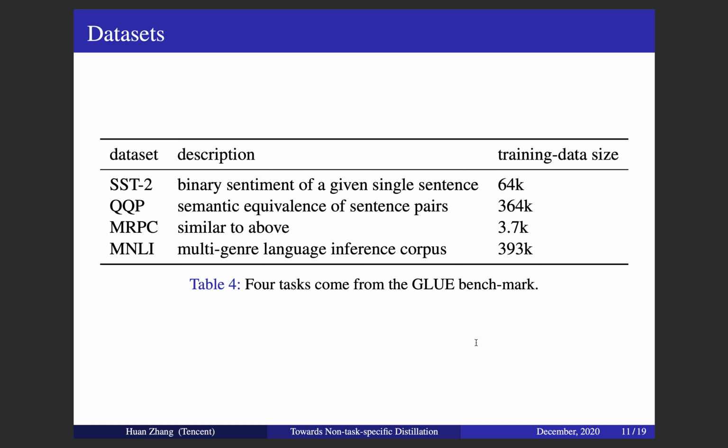To evaluate the performance of the proposed non-task-specific distilling method, we conduct experiments on 4 tasks from the GLUE benchmark. The SST-2 task is to predict the binary sentiment of a given single sentence. The QQP task is to determine whether each pair is semantically equivalent. The third one is similar to the QQP task, whose dataset consists of sentence pairs with binary labels denoting their semantic equivalence. The next one is a crowdsourced collection of sentence pairs with textual entailment annotations.